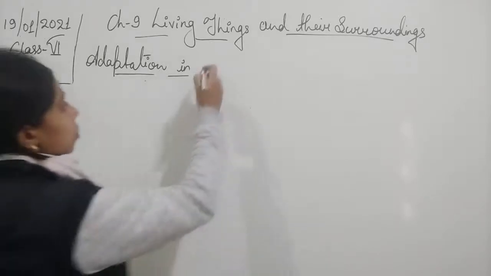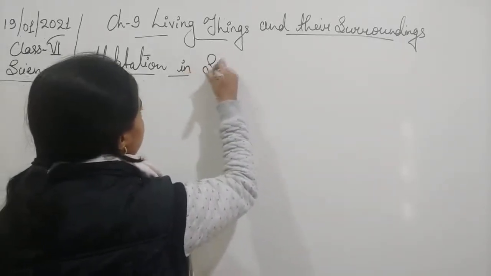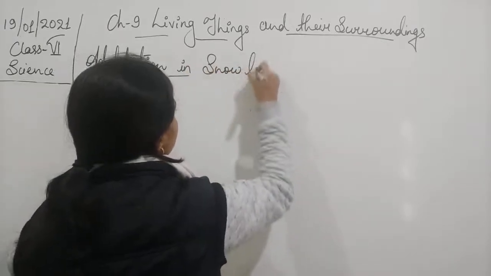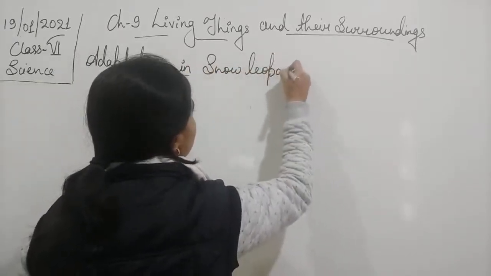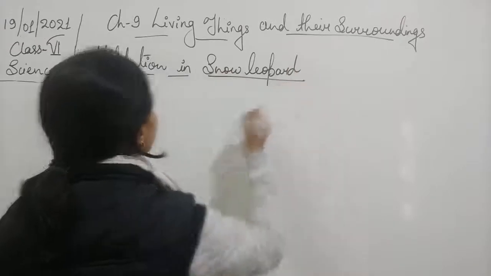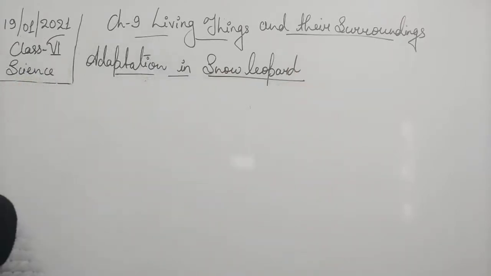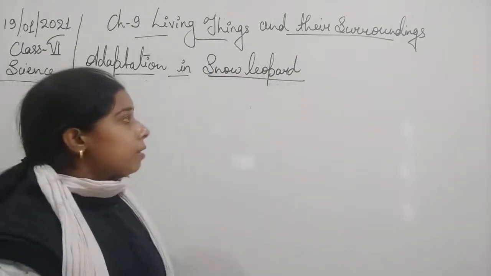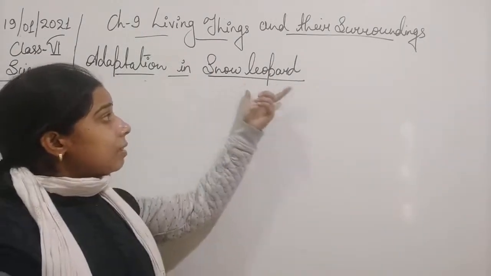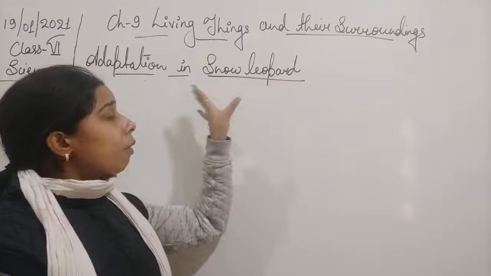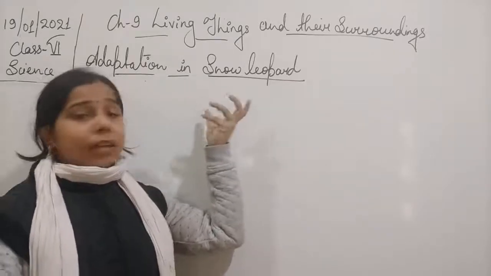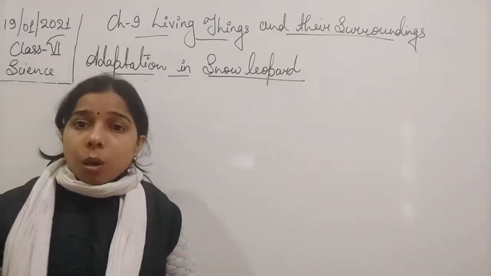Adaptation in snow leopard. Okay, now see here. The name itself explains that it is a leopard where the temperature is low or where snow is there. It means where the climate is very cold.